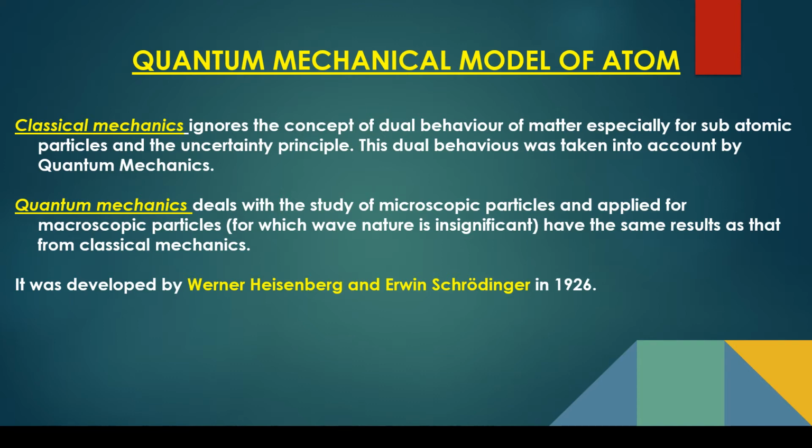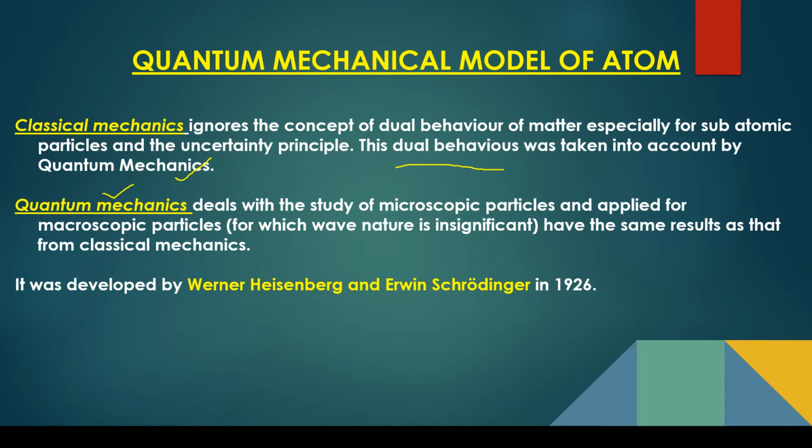So, classical mechanics ignores the concept of dual behavior of matter, especially of subatomic particles, and the uncertainty principle, that is, the Heisenberg uncertainty principle. This dual behavior was taken into account by quantum mechanics. So later, quantum mechanics came after classical mechanics.